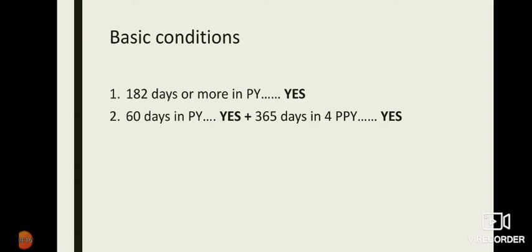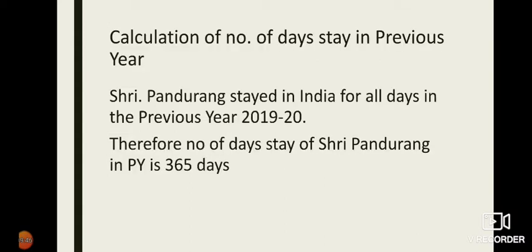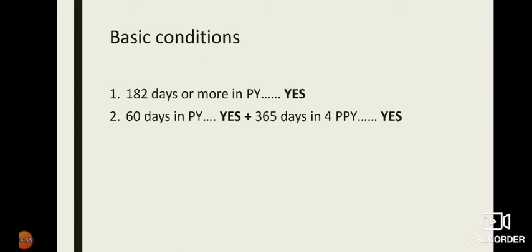The second half of the second basic condition is he was there in India for 365 days out of 4 preceding previous years. 4 preceding previous years start from 2015-16 to 2018-19. So in 2015-16 he was there in India itself, which means 365 days in the year 2015-16 he was there in India, and in between he has arrived in India, gone out of India, so more than 365 days he was there in India.